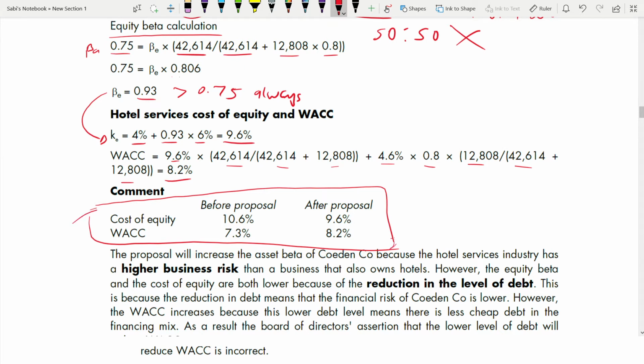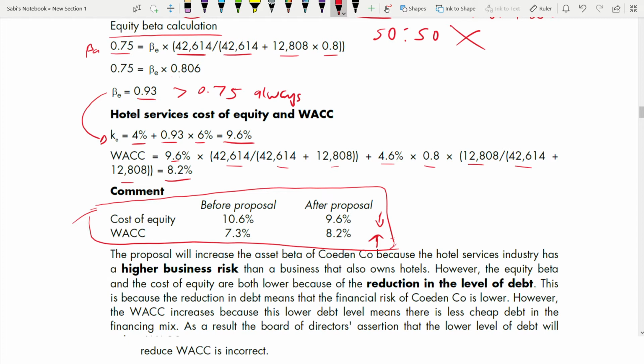Cost of equity before proposal, after proposal it reduced. WACC before proposal, after proposal WACC increased. Let me show an arrow. Reduced, increased. Why did WACC increase? Why did WACC increase and cost of equity reduce? So your comment also has to address that. This is your starting point.